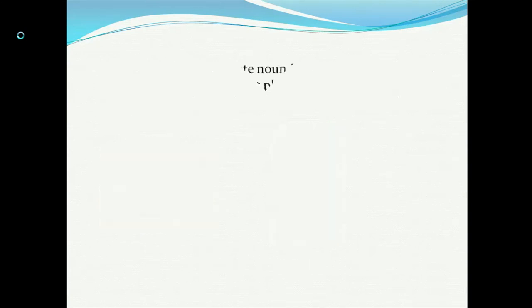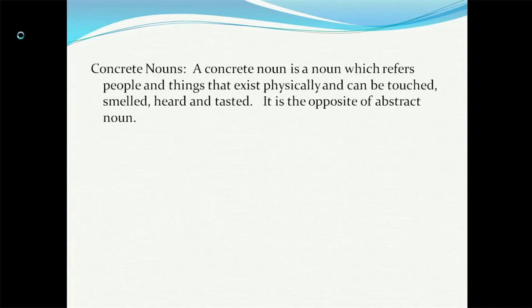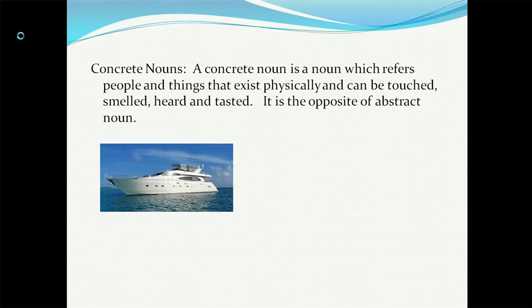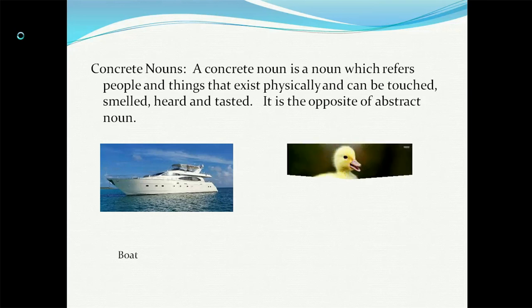Next comes concrete nouns. A concrete noun is a noun which refers to people or things that exist physically and can be touched, smelled, heard and tasted. So this is basically the opposite of abstract noun. A concrete noun is something which has a physical form and we can touch it. Now here we have a boat. So you can see the form of a boat. You can touch it. So it can be considered a concrete noun. Another example is a duck.